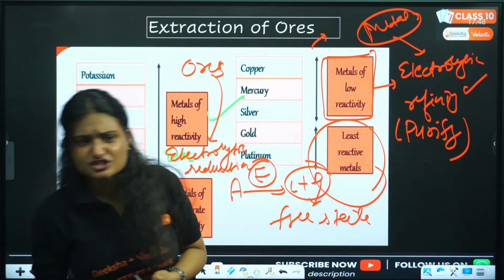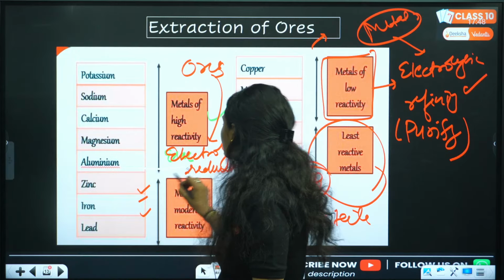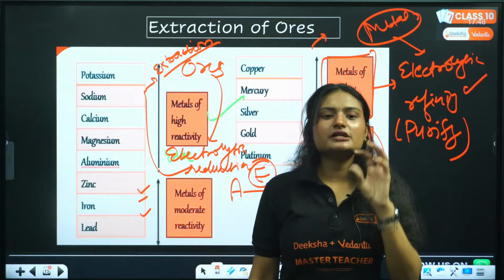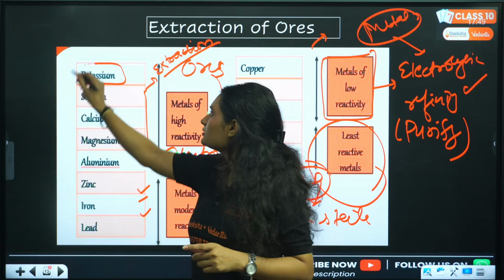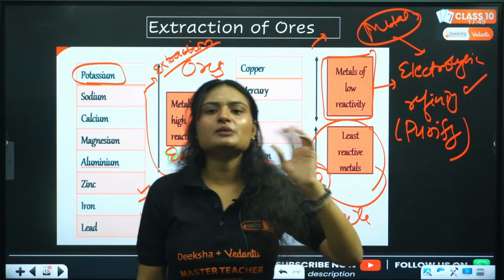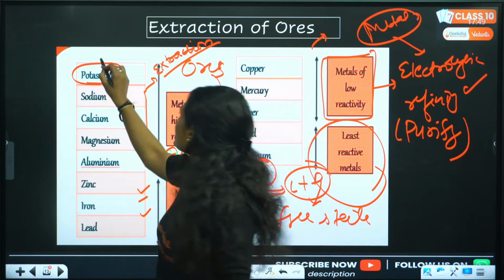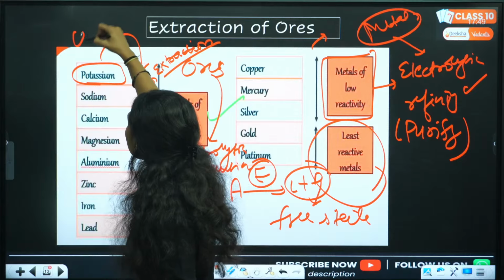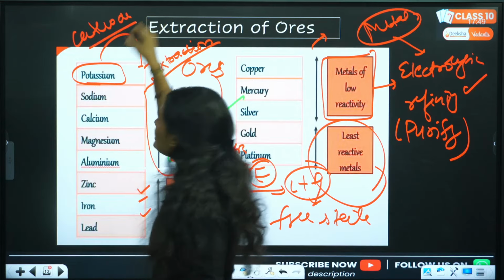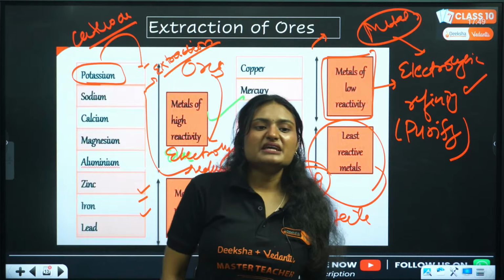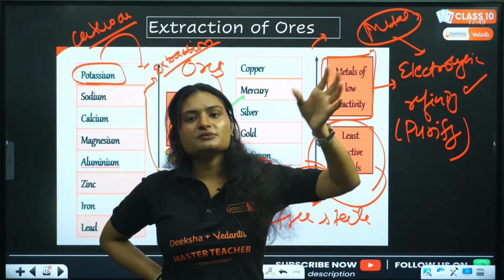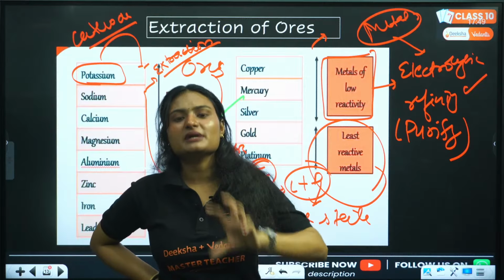And the next is reduction. Electrolytic reduction means you are extracting. Reduction means extraction. Reduction means you are reducing the metals. You have the metals in the form of their molten chlorides. You do the reduction of these metals. That's why you get the metals at the cathode. Okay, you get them at the cathode. Why? Because you do the reduction of the metals. From the molten chlorides you do the reduction, and after that you get your pure metal. Okay.